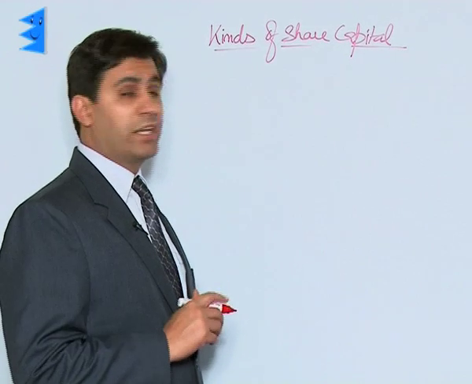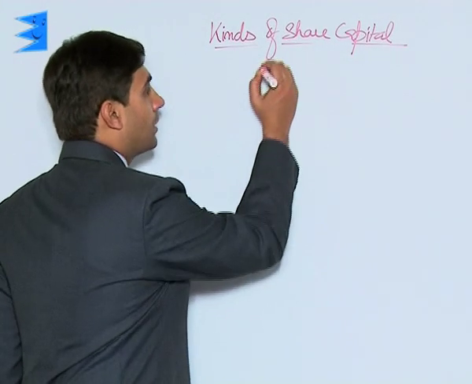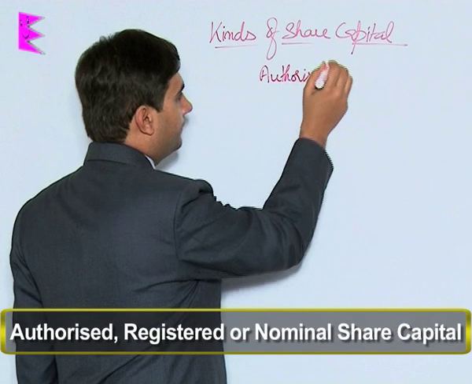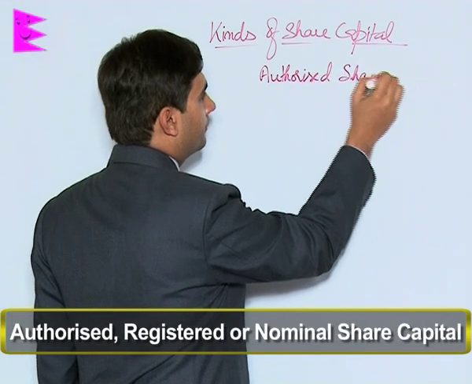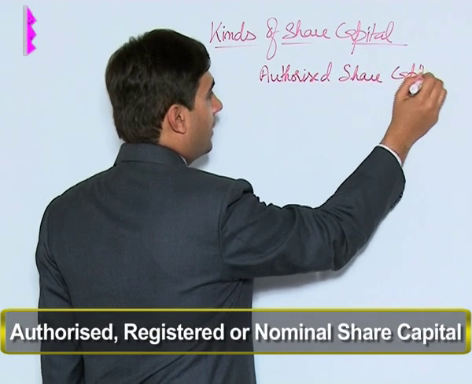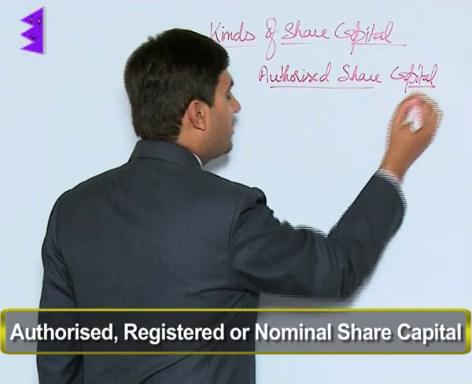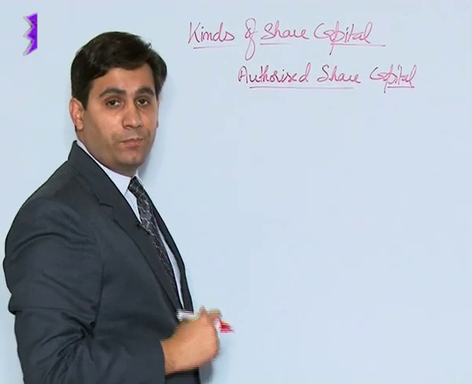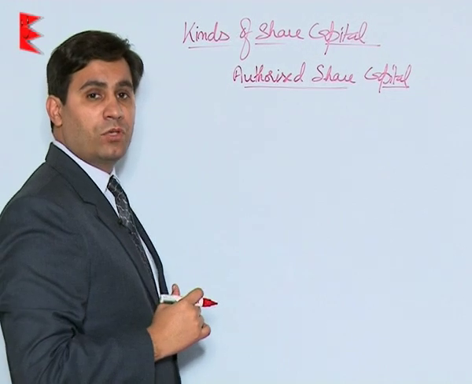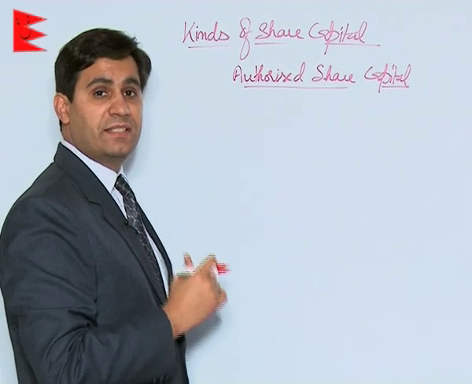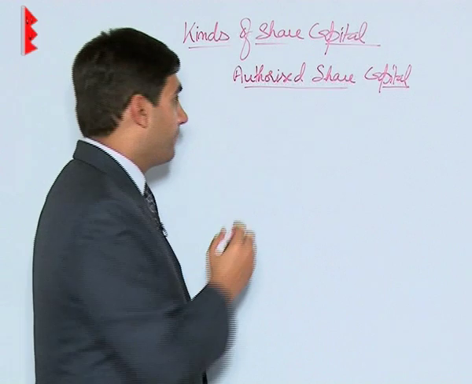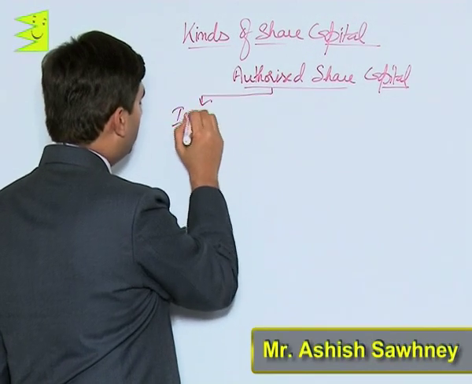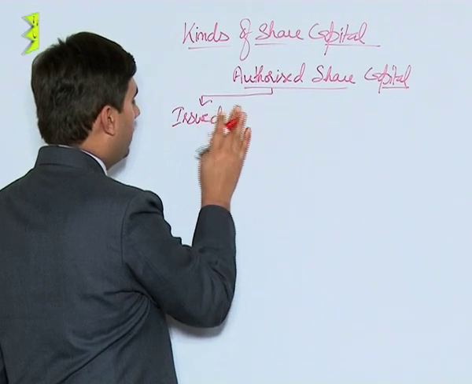Coming to kinds of share capital. Now students, at the top we have authorized share capital. That is the capital which is mentioned in the memorandum of association. It is also called registered capital, and it represents the maximum amount of capital which a company can raise in its entire life. This is further divided into two parts, issued and unissued.